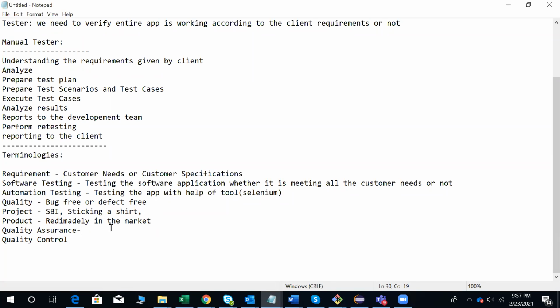So that is about quality assurance. Quality assurance means we are assuring the quality of the application by following different standards. What are the standards we are following? In quality assurance, different things will be there, like reviews, walkthroughs, and inspections.